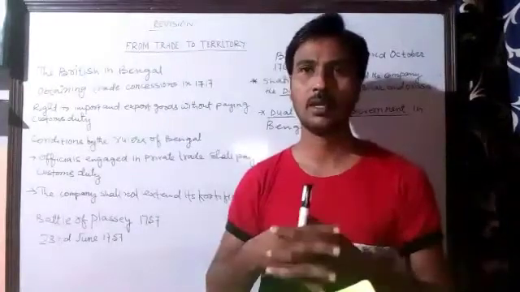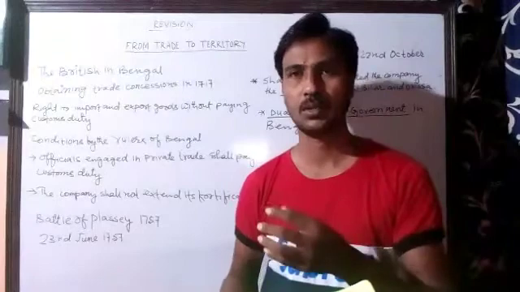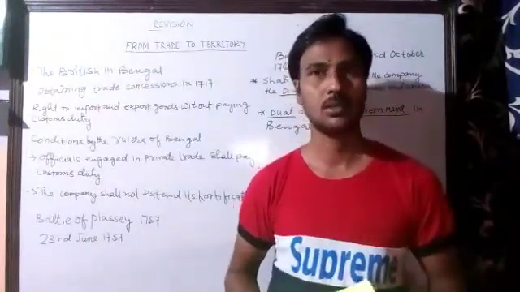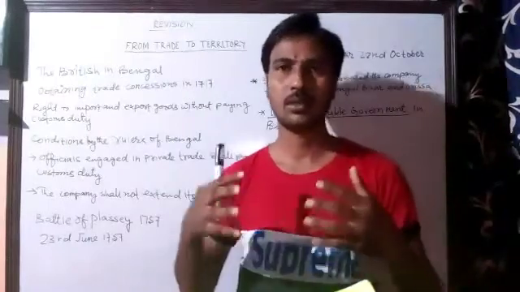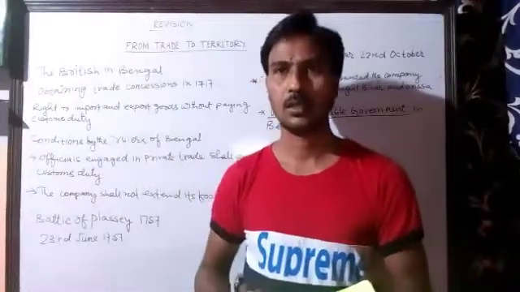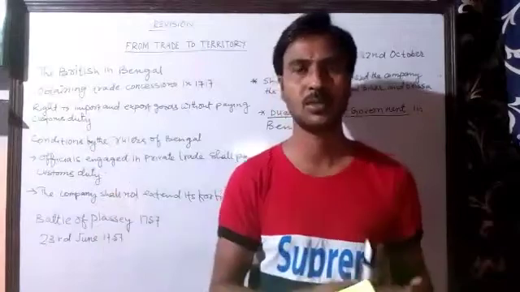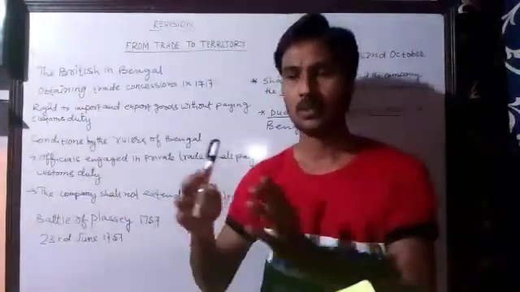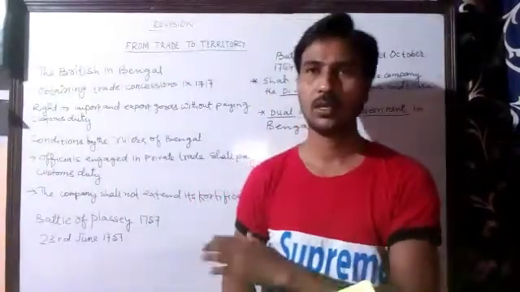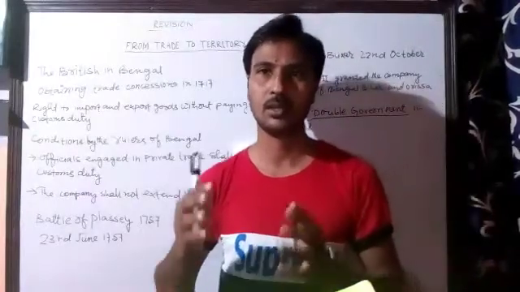So this gave much advantage and profit to East India Company when Mir Jafar was giving much money to East India Company. But then when East India Company saw that they were no more getting any profit from Mir Jafar, they thought to depose Mir Jafar and put Mir Qasim as the next ruler. So they removed Mir Jafar from the throne and made Mir Qasim the next ruler.